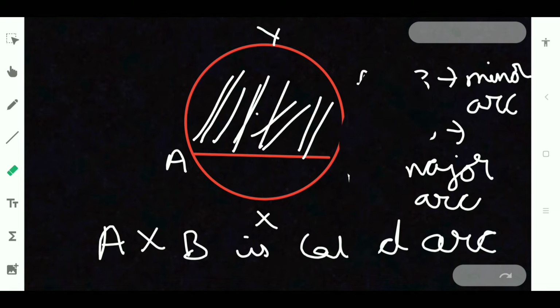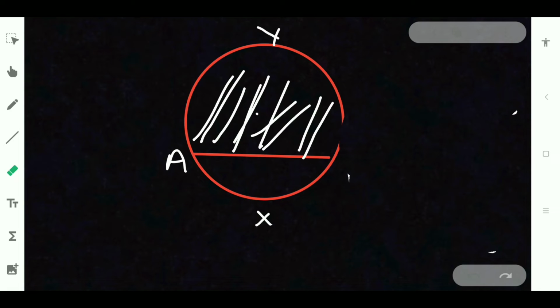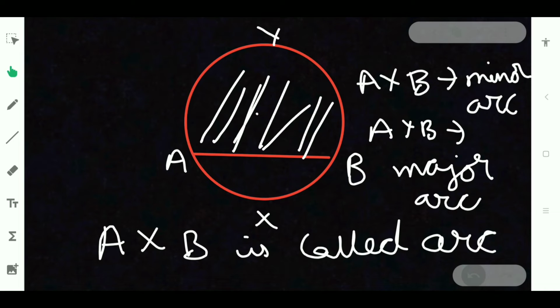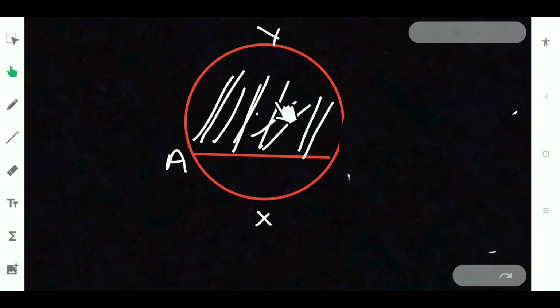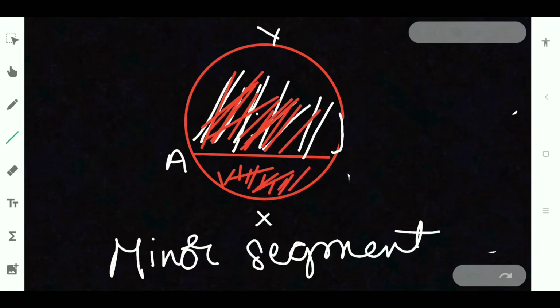I am just rubbing this one so as to get a clear idea of what a segment is. So this area enclosed between an arc is called the segment. If it is enclosed in a minor arc, it is known as a minor segment, and if it is enclosed in a major arc, it is known as a major segment. So this will be the minor segment and this will be the major segment. Okay?